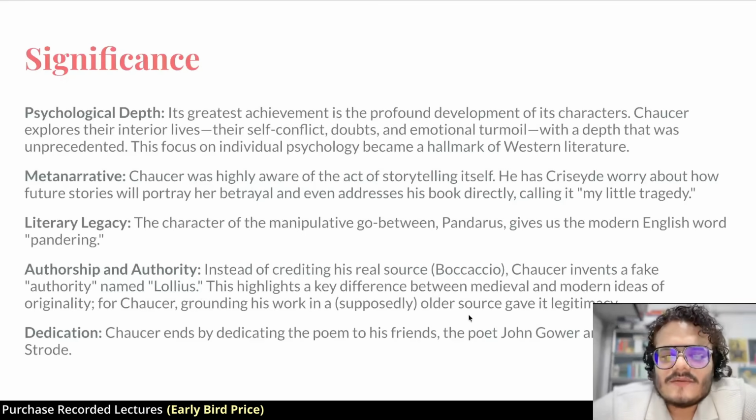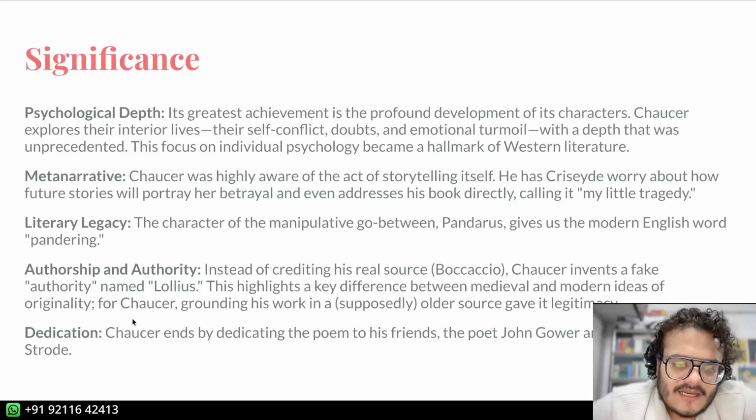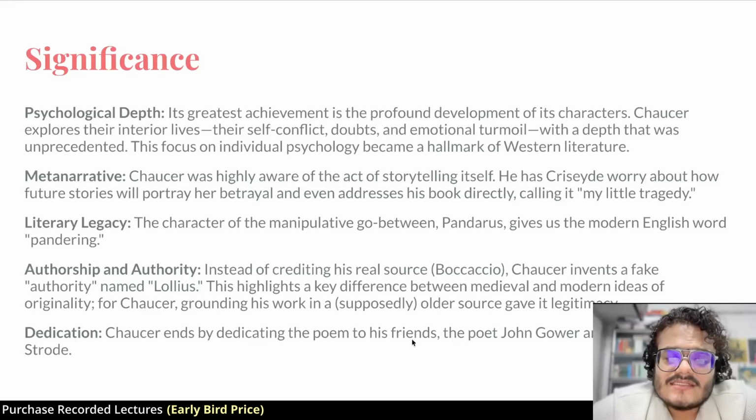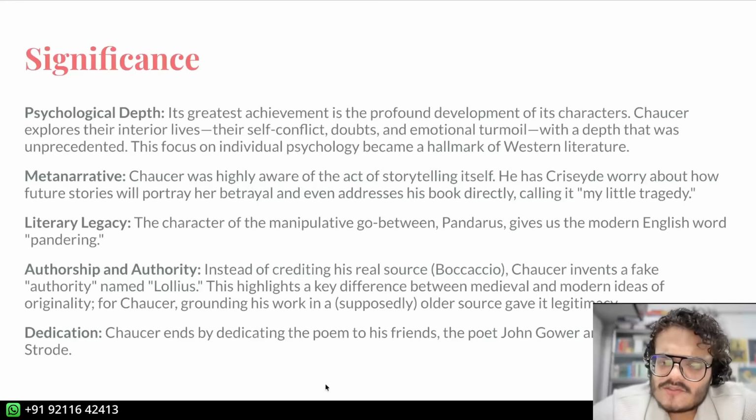This highlights the key difference between medieval and modern ideas of originality, right? For Chaucer, the fact that there's something called Lollius, where all of these ideas are already present, gives his work legitimacy. If he created this idea, it would not have been as good. At the end, this is very important. For example, Chaucer dedicates the poem to his friends, most importantly to John Gower, the poet, and to the scholar Ralph Strode. Ralph Strode is not that important, but John Gower is important.